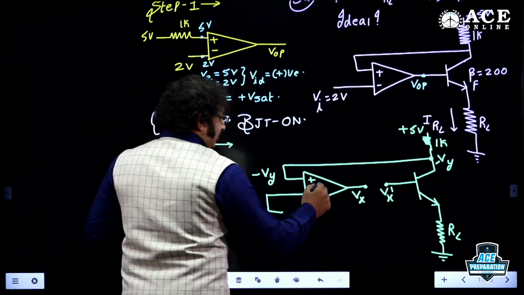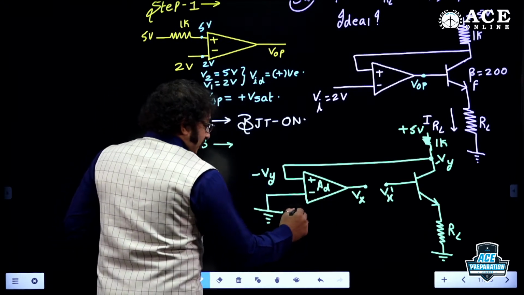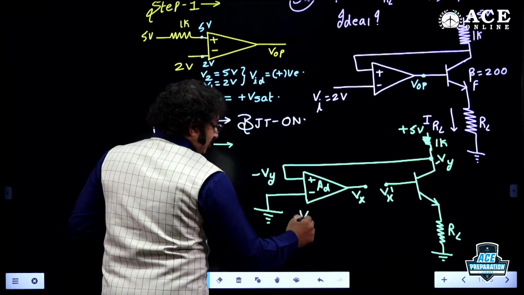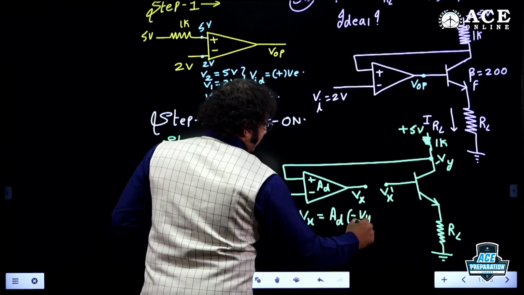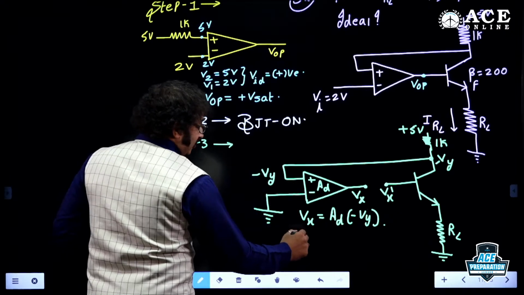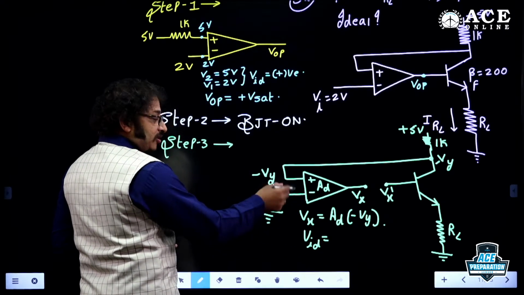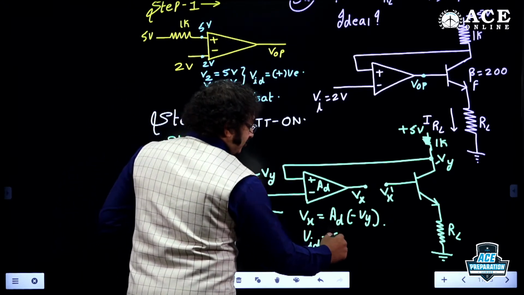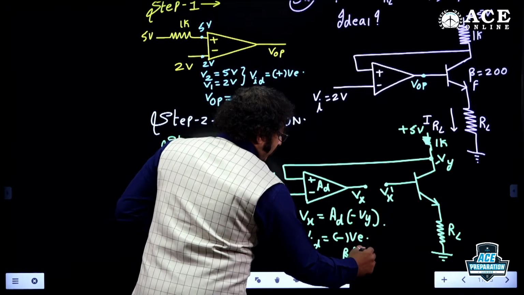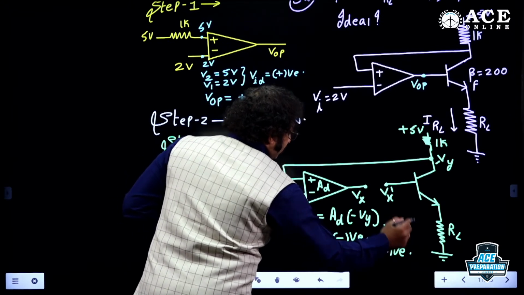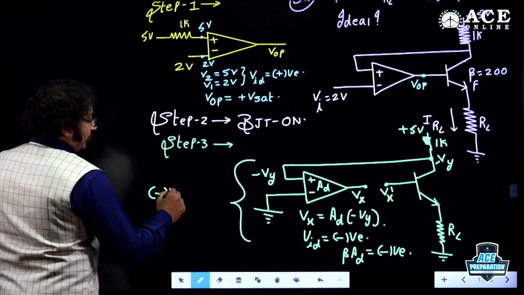Now tell me, dear students, this is the differential gain. Now what is Vx? Vx is equal to differential gain into minus Vy. And no doubt, the VID, what we got, V2 minus V1, is negative. So VID here I got negative, therefore loop gain will be negative. As it is representing negative loop gain, it is a negative feedback system.